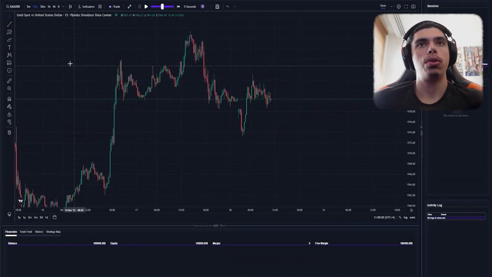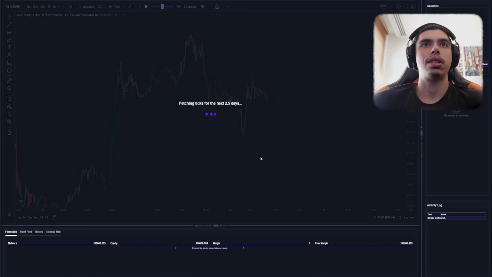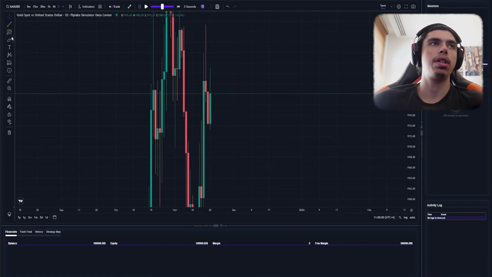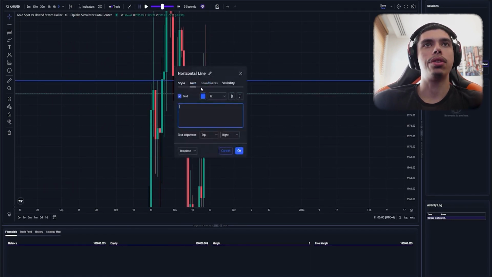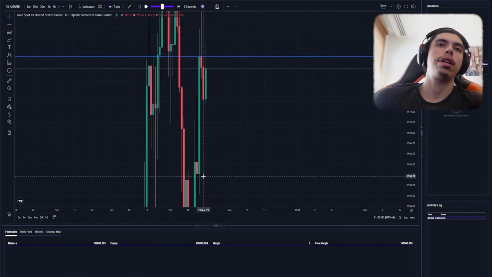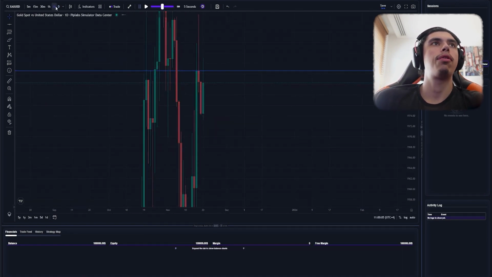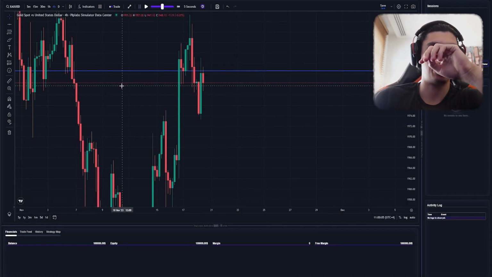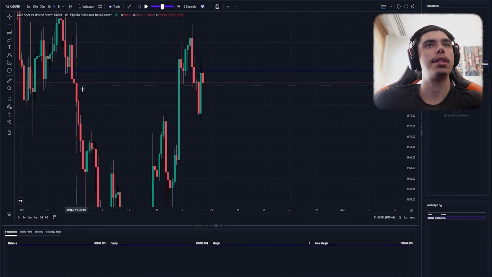So first thing we need to do is I need to mark up my higher time frames here. So I start off on daily time frame here, right? Daily time frame as always, and see what daily is doing. So we can see previous daily closing bearish here. We can mark this daily resistance here. No daily support really until down here, so I'm not too worried about that. 4 hour support here. See what 4 hours saying. So 4 hour also closed bullish here. So mixed session. We can be looking for buys today as well.